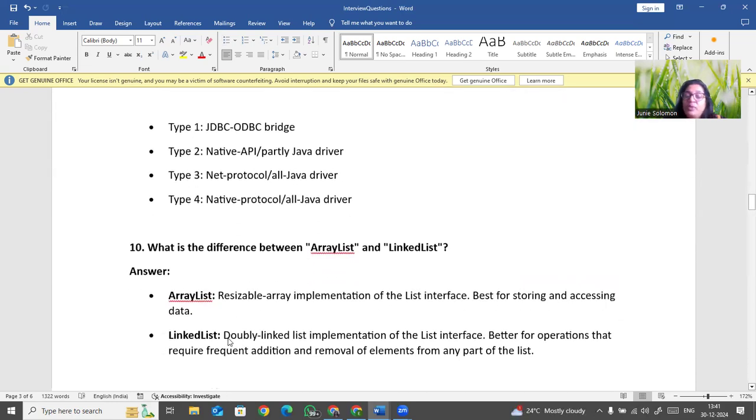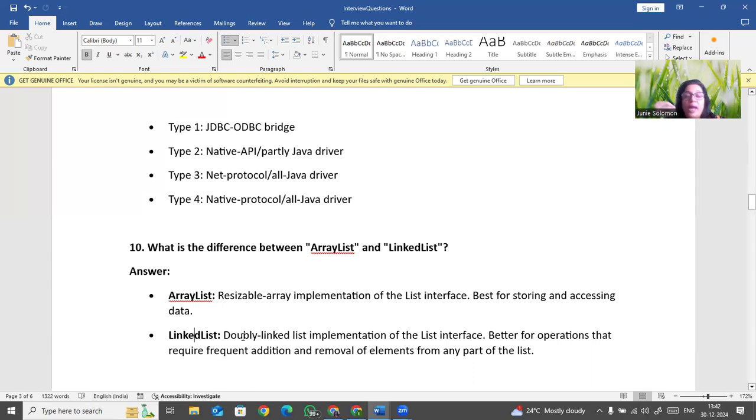Now, what is the difference between an ArrayList and a LinkedList? With an ArrayList, anytime you want, you can resize it. It is best for sorting and accessing the data. For normal list needs, people all use ArrayList. Now, a LinkedList is a doubly linked list, so you can go forward as well as backward. It is better for operations like insertion and deletion.